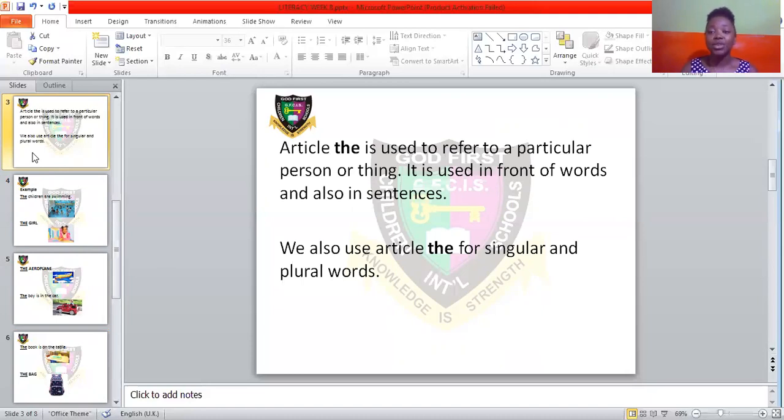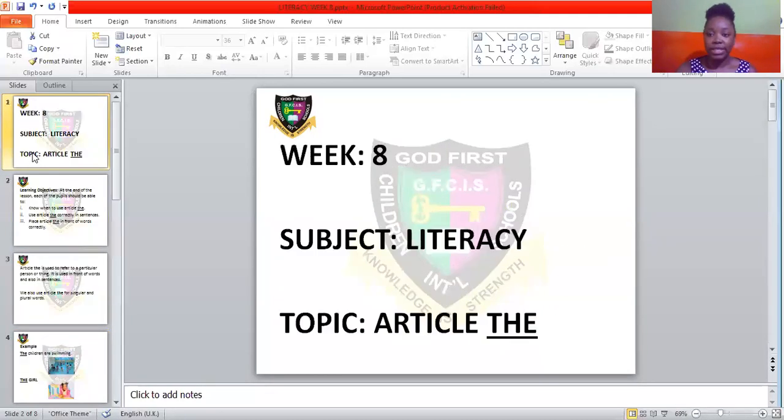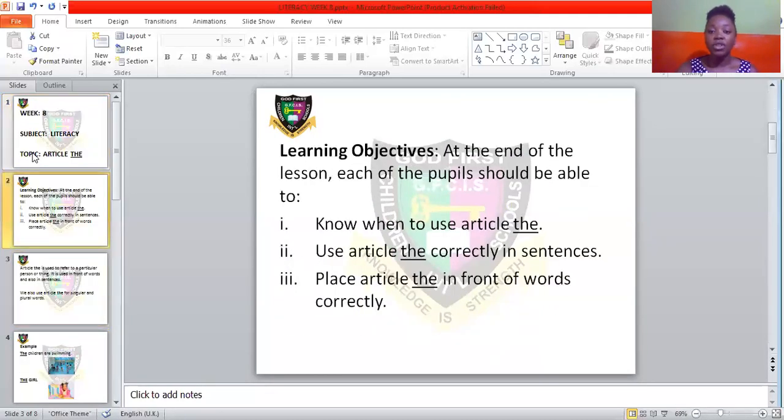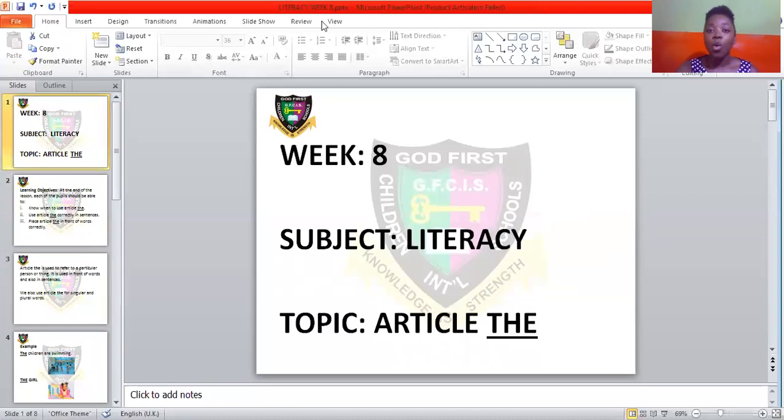That is what article the is about. We use article the when we are referring to a particular person or a particular thing. And also we use article the in front of singular and plural words.